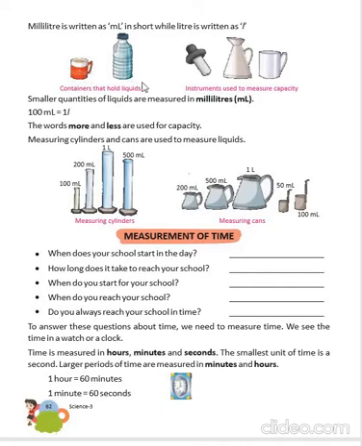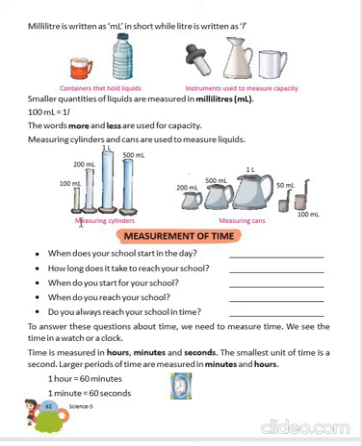These are the containers that hold liquids, and these are the instruments which we use to measure capacity. Remember, 1000 milliliters is equal to 1 liter. The words more and less are used for capacity.